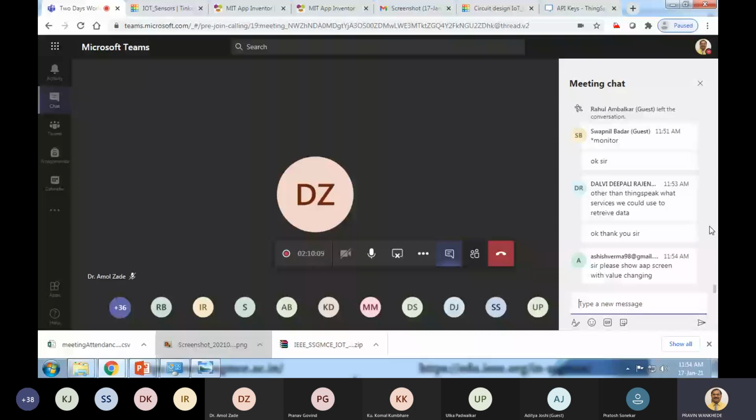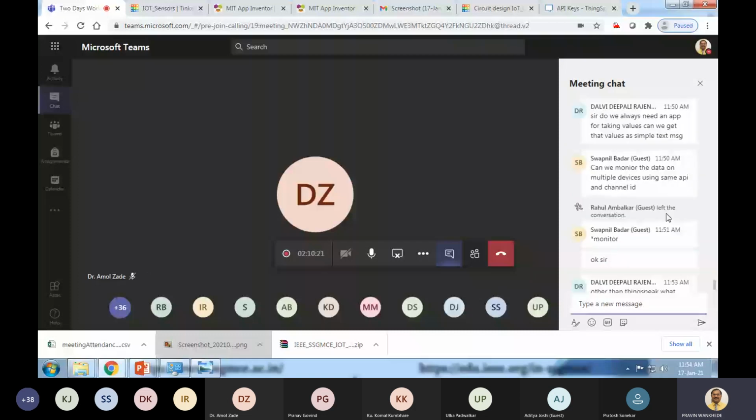I am not able to show you the app screen because this is on my mobile. I am showing whatever I can on my laptop. As I got, some of the people are sharing that they are getting the values on their mobile.